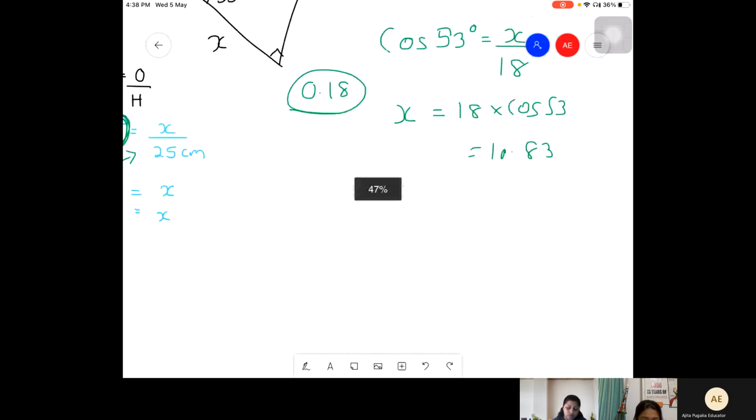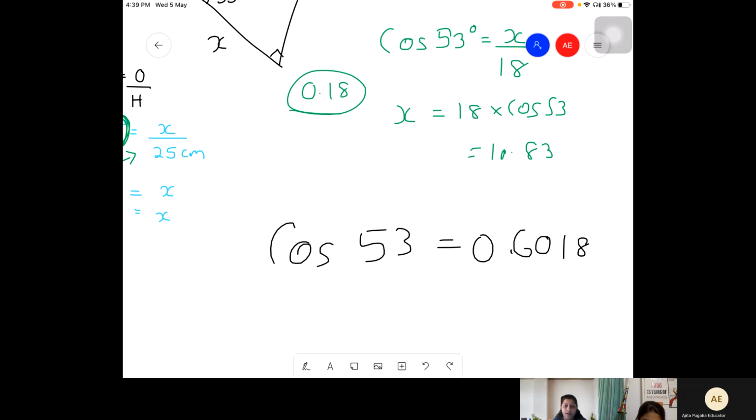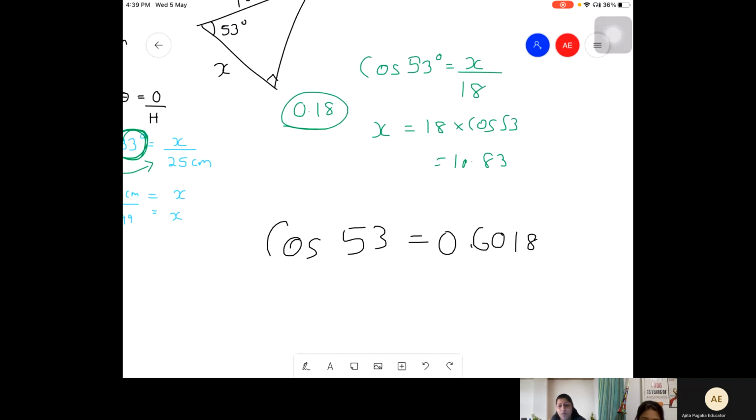No, see, cos 53 value would be 0.6018, right?